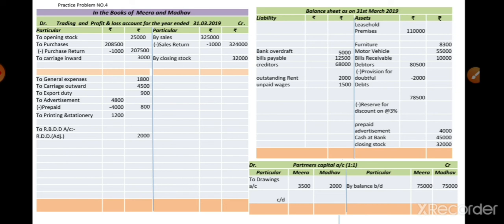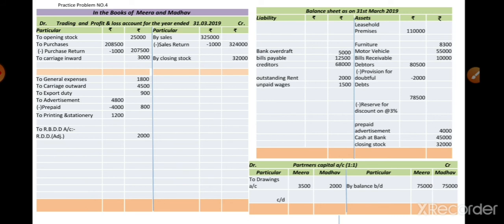Okay, next, here the second adjustment, both the effects we presented or recorded. Now the third adjustment: create the reserve for discount on debtors at the rate of 3%. This adjustment is also related to the debtors, so the discount allowed to the debtors we deduct from the balancing amount of the debtors. So on the asset side, the first effect is minus reserve for discount on debtors at the rate of 3%. We calculate that 3% on the balancing amount of the debtors, that is 78,500.